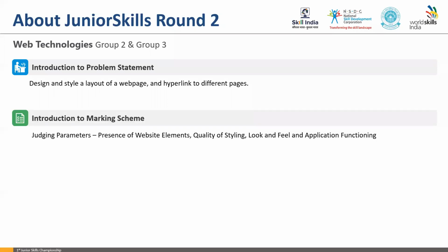The marking scheme, which we can also refer to as the evaluation sheet, contains the criteria on which your work will be evaluated. The first is the presence of the website elements. Like I mentioned, in the test project there will be certain requirements mentioned to you. You need to fulfill those requirements.